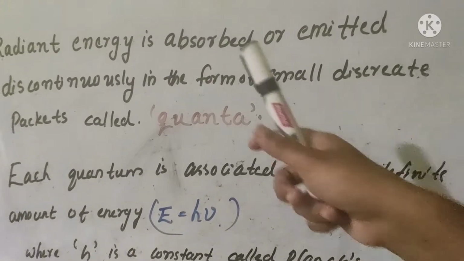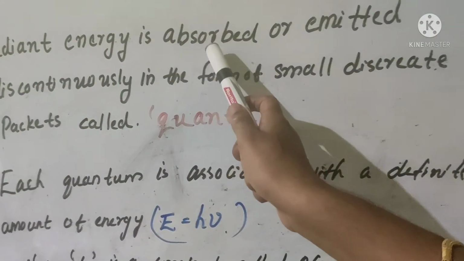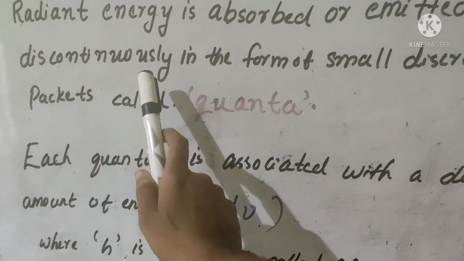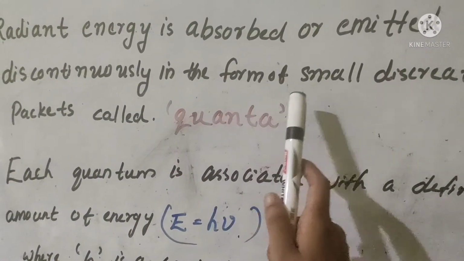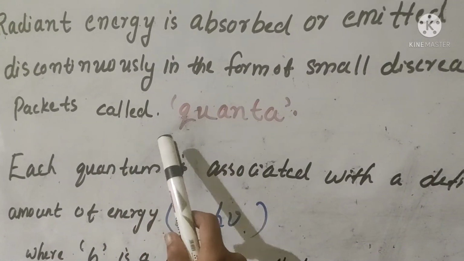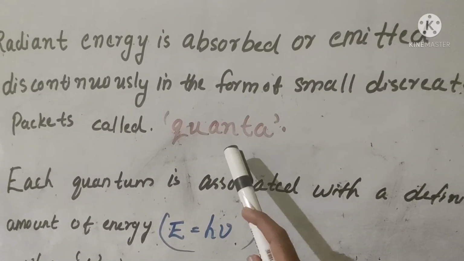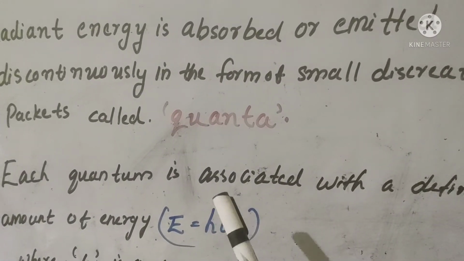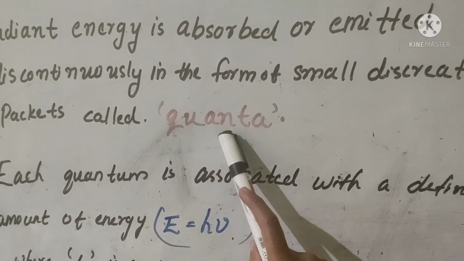The radiant energy is absorbed or emitted not continuously but discontinuously in the form of small discrete packets, that is called quanta. Small discrete packets of energy are called quanta.